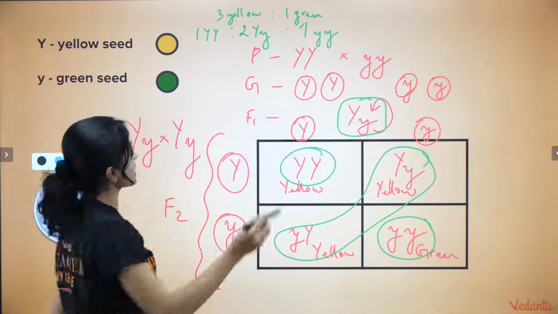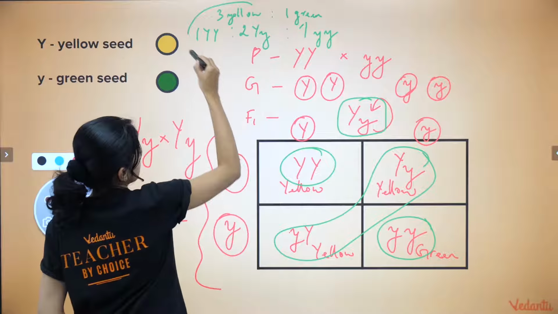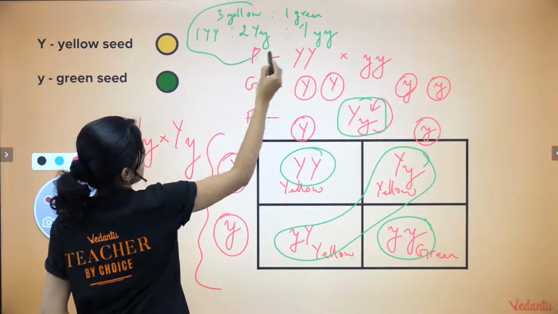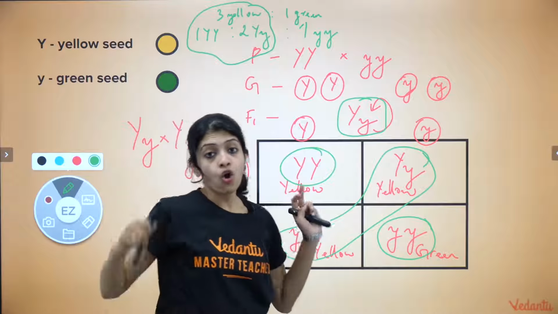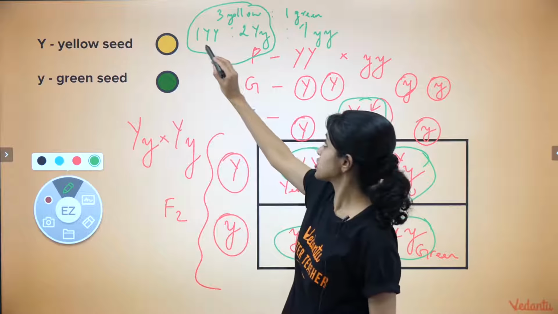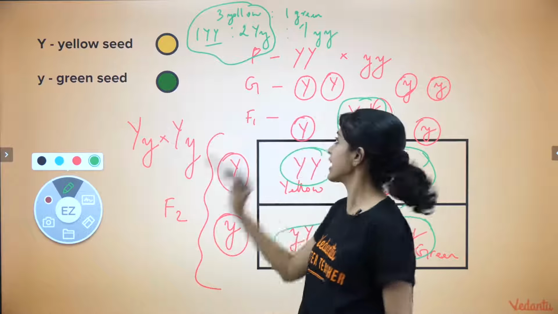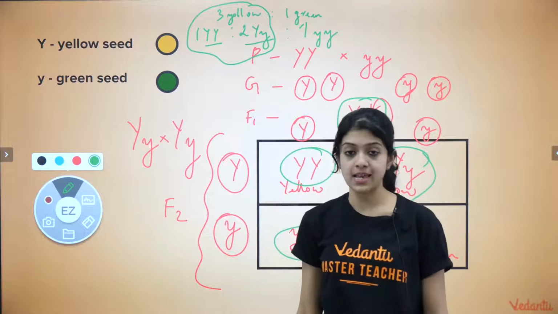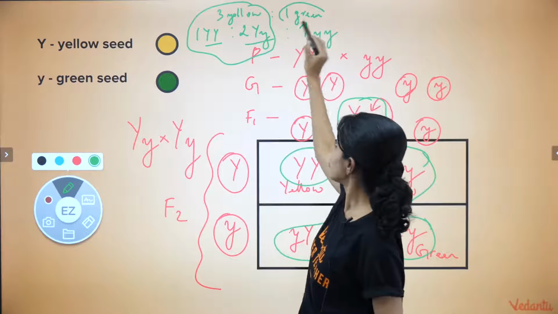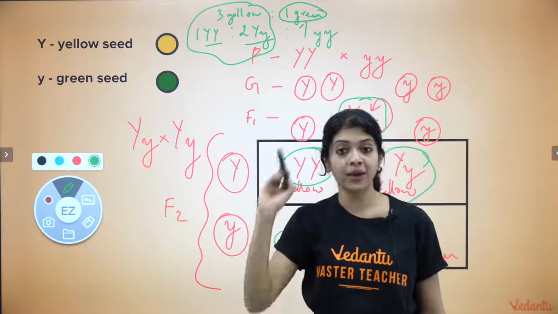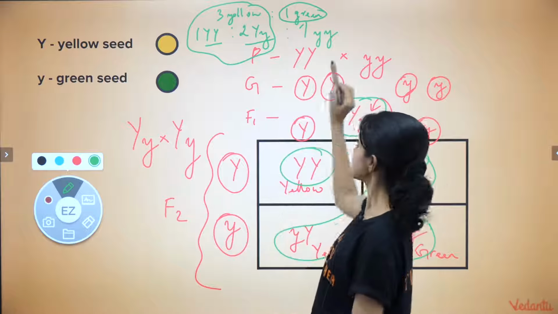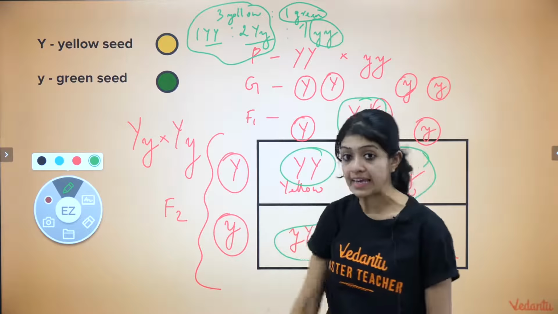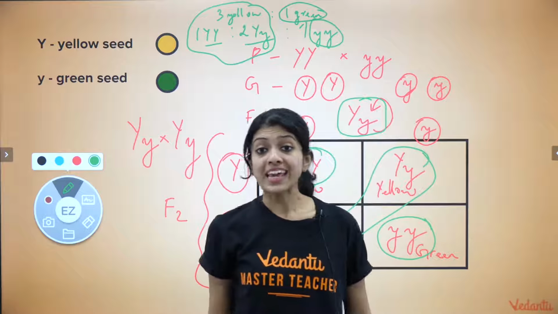And that completely makes sense because these are the yellow-seeded plants. The yellow-seeded plants could have either the homozygous dominant genotype, which is this, or the heterozygous genotype, which is this. The recessive phenotype is always homozygous with the respective alleles. Right? Keep this in mind, children.